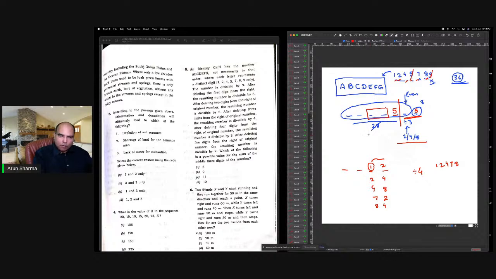ठीक है. उसके बाद क्या बोल रहा है आगे? After deleting 4 digits from the right, the resulting number is divisible by 3. तो ये 4 digit delete करने के बाद I'm talking about this number. Only the first 3 digits.